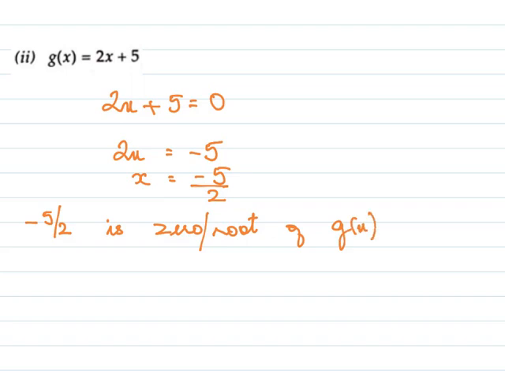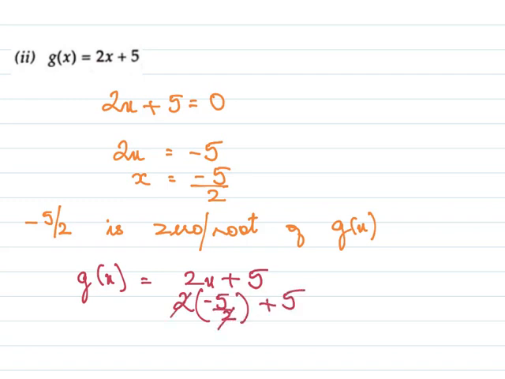Let's check again and see, is it the root? So we have g of x equal to 2x plus 5. Now wherever there is x, I'll replace it by minus 5 by 2. 2 cancels. Minus 5 plus 5, yes, it turns into 0. Therefore I can say minus 5 by 2 is a 0 of the polynomial.